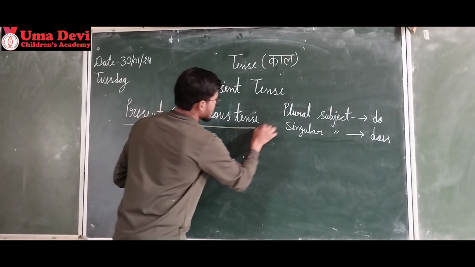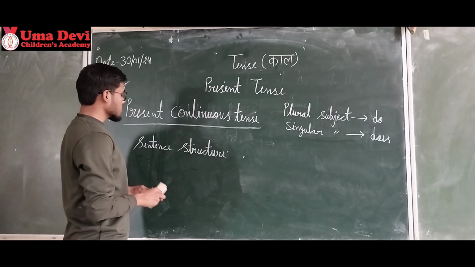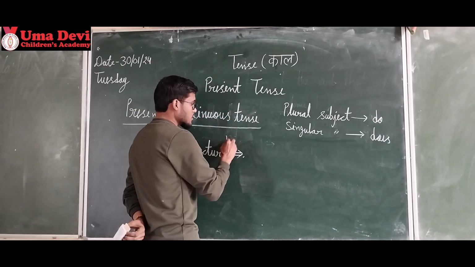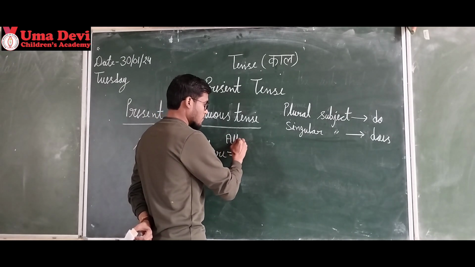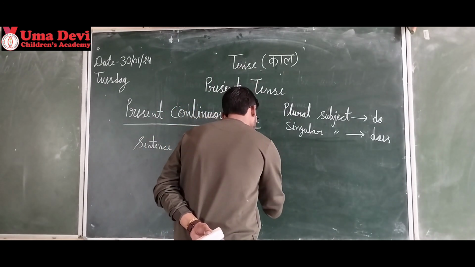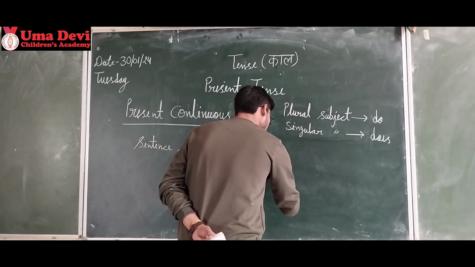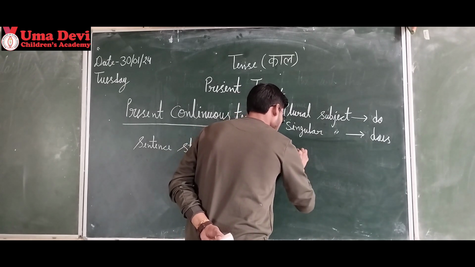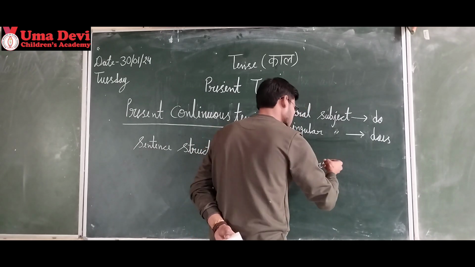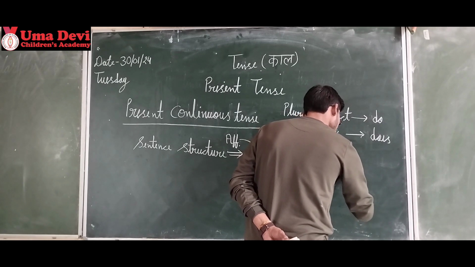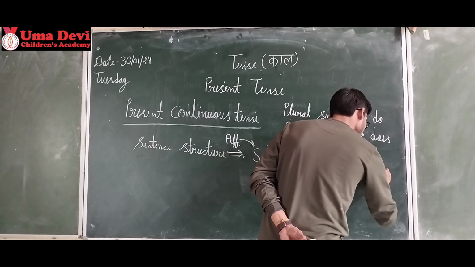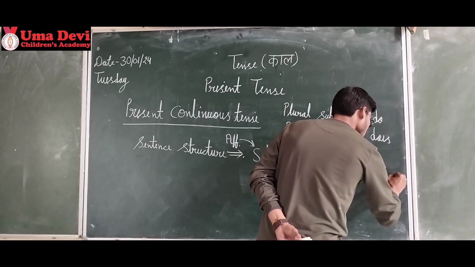Okay, present continuous tense. So let's find out the structure of this tense. First of all, the structure of affirmative. Okay, affirmative. Subject plus is, am, are plus V1 plus ing plus object, full stop.